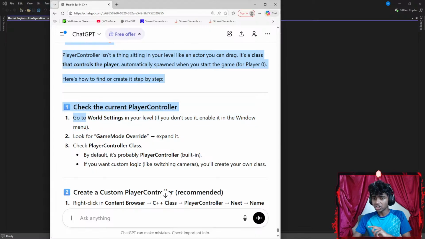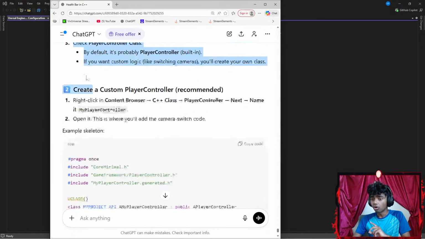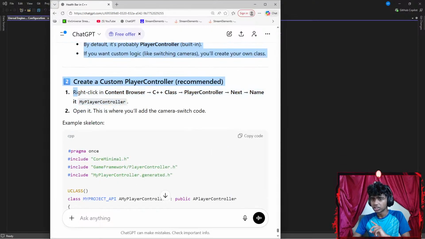Check the current player controller. Go to world settings. If you're in your level and you don't see it, enable it in the Windows menu. Look for game mode override. Expand it. Check player controller class. By default, it's probably the built-in player controller. If you want custom logic like switching cameras, you create your own. Create a custom player class, recommended.